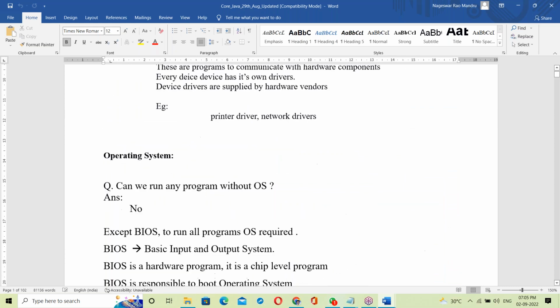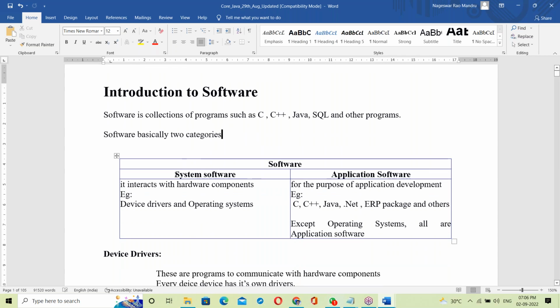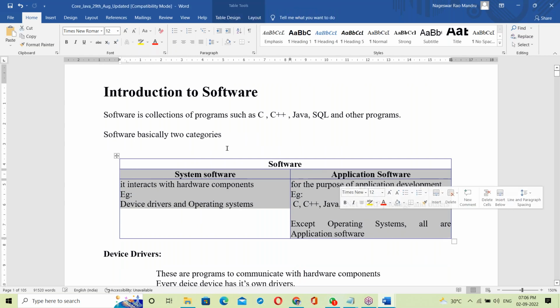So in yesterday's class, the introduction to software was discussed, like system software and application software.